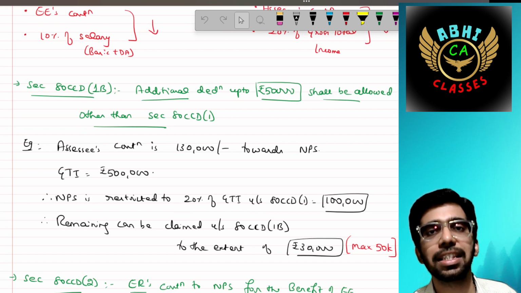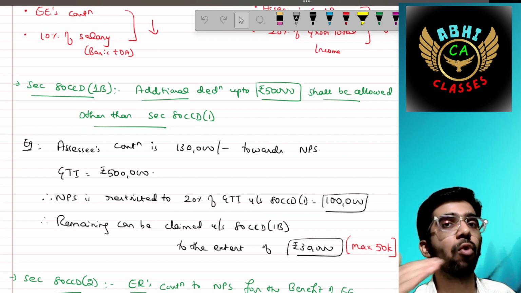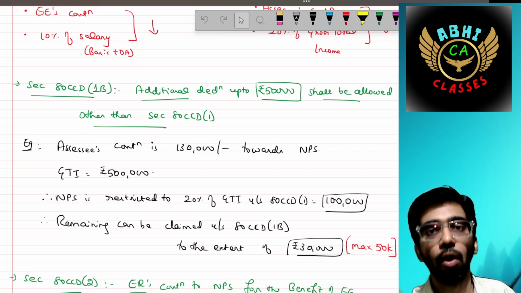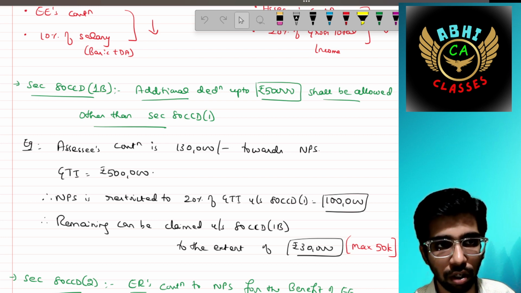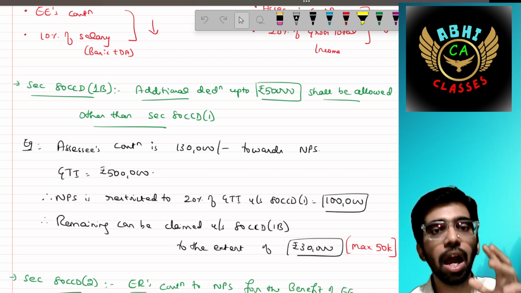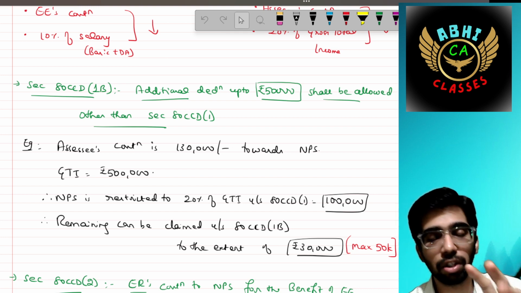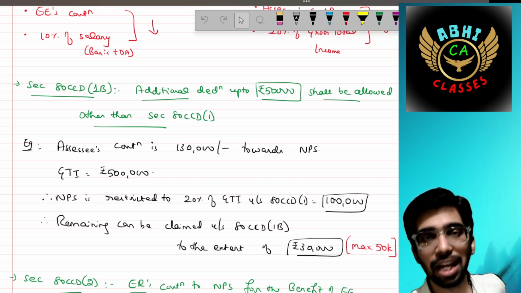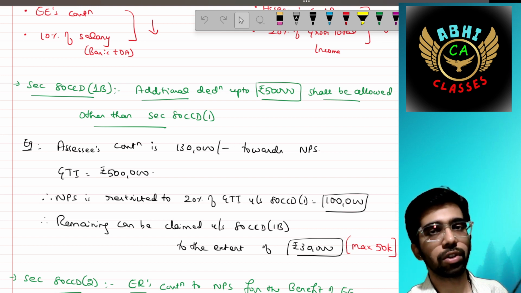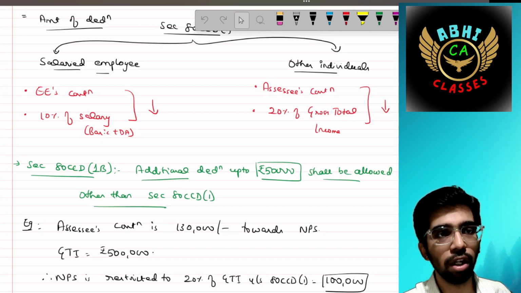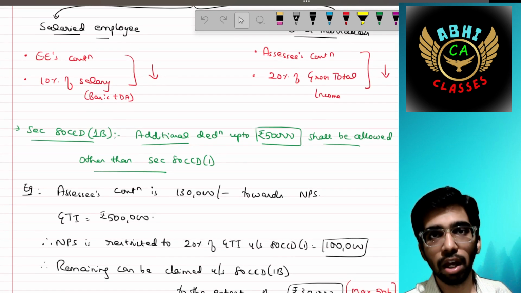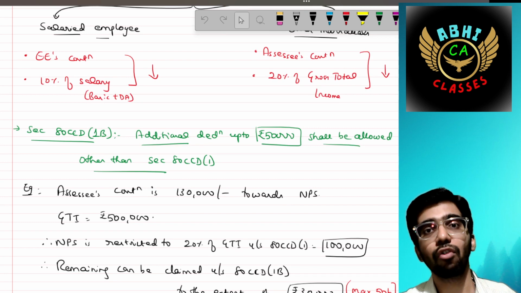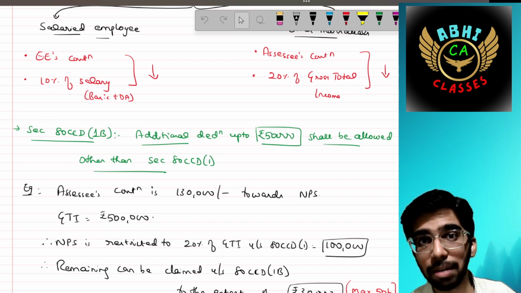Then there is section 80CCD subsection 1B, which says that above 1,50,000, you can claim an additional 50,000 for the self contribution. Additional deductions up to 50,000 shall be allowed other than section 80CCD subsection 1. For example, you have contributed 2 lakh as your self contribution, then up to 1,50,000 you can claim under section 80CCD subsection 1 by following these conditions. The remaining balance can be claimed under section 80CCD subsection 1B to the extent of 50,000. In our case, the entire 50,000 can be claimed.